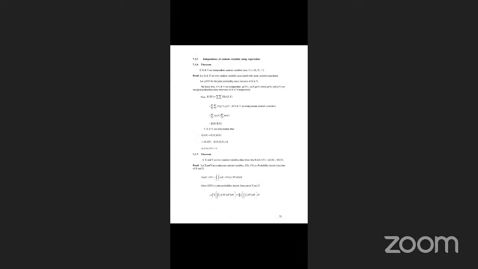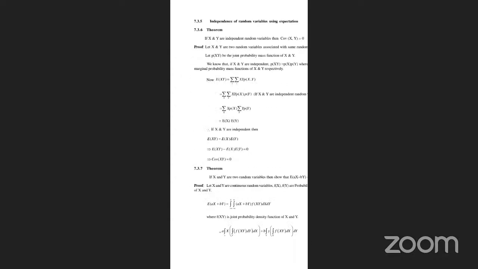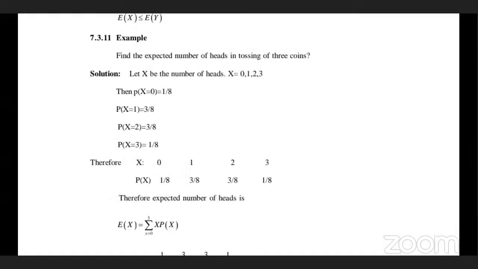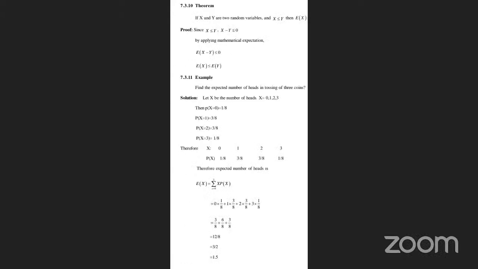Last week, which number had we taken? Sir, almost the seventh unit is completed. Covariance is over, 7.3.7. Covariance completed. 7.3.8 random variable also completed. 7.3.11, I think, is not completed. So you can learn the 7th unit. I will go to the 8th unit. Okay?